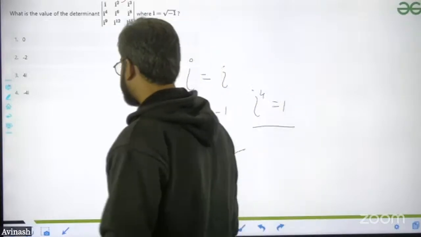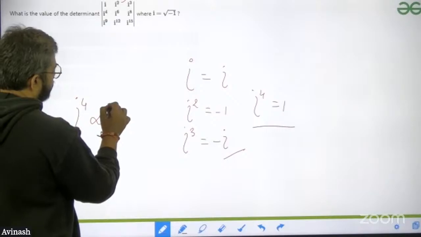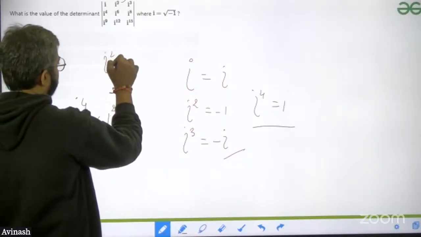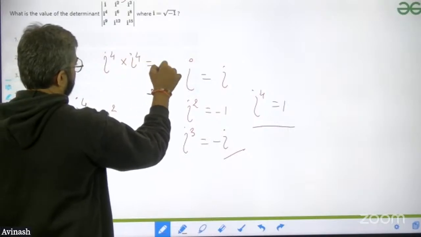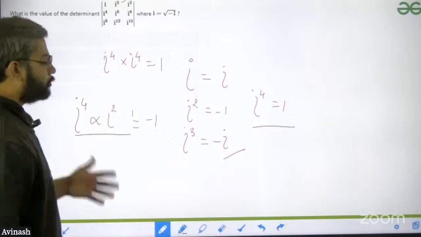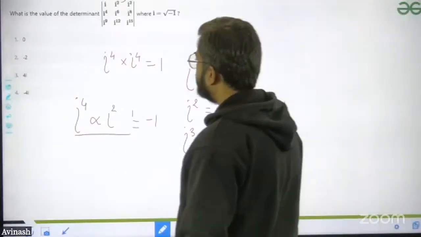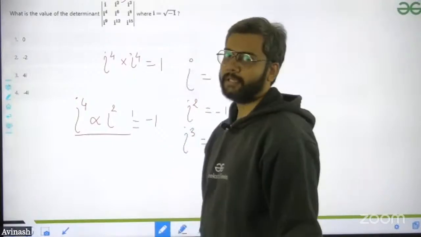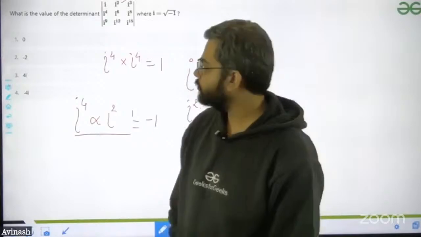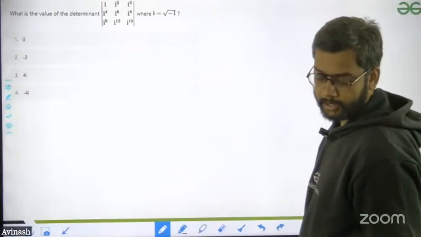i^6 is what? i^6 is nothing but i^4 into i^2, which is minus 1. i^8 is i^4 into i^4, which is equal to 1. The same goes with i^9: i^4 into i^4 into i, so 1, 1, i. The answer will be i. i^12 will be i^4 cubed, which is 1, 1, 1, that is equal to 1. Likewise you can go for i^15 and simply solve the determinant.